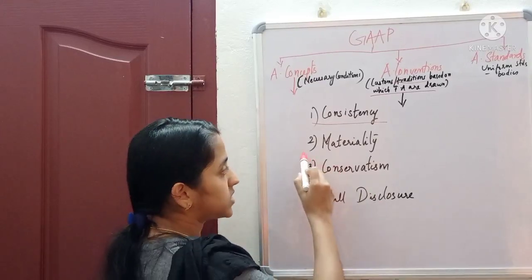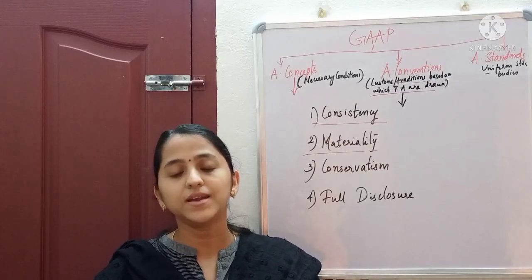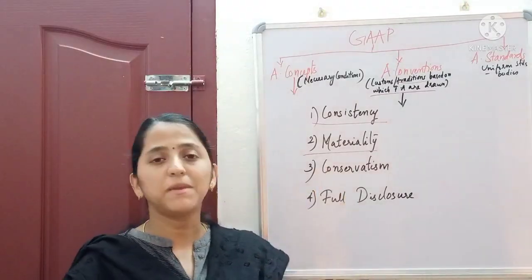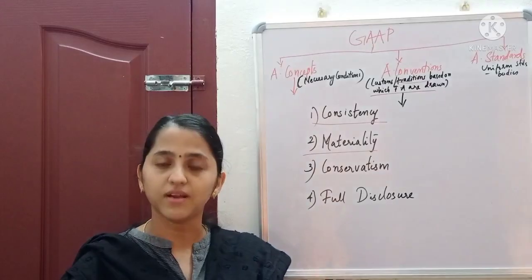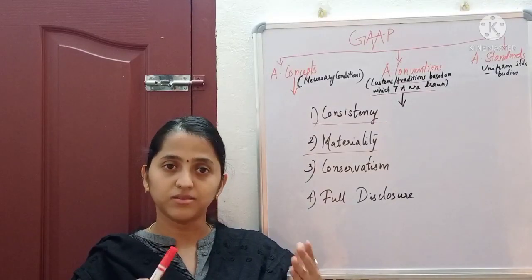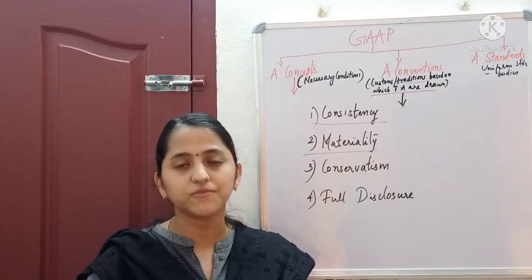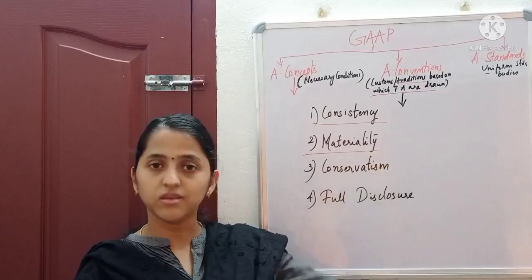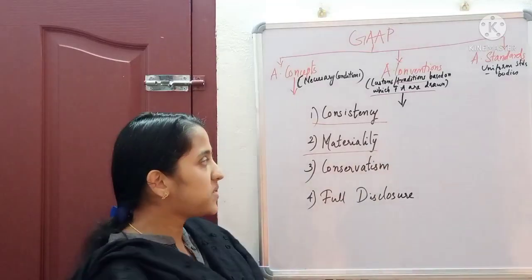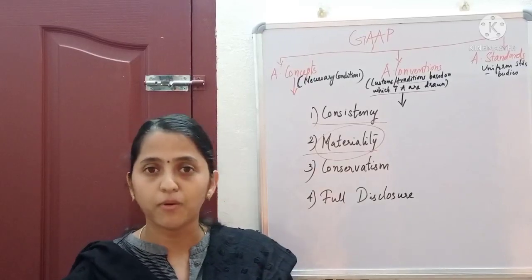Second one is the convention of materiality. The convention of materiality tells that only material items have to be recorded in the books of accounts. There will be many things happening in our business, so we need not record each and every minute thing in the accounts. What is material? Material means important.